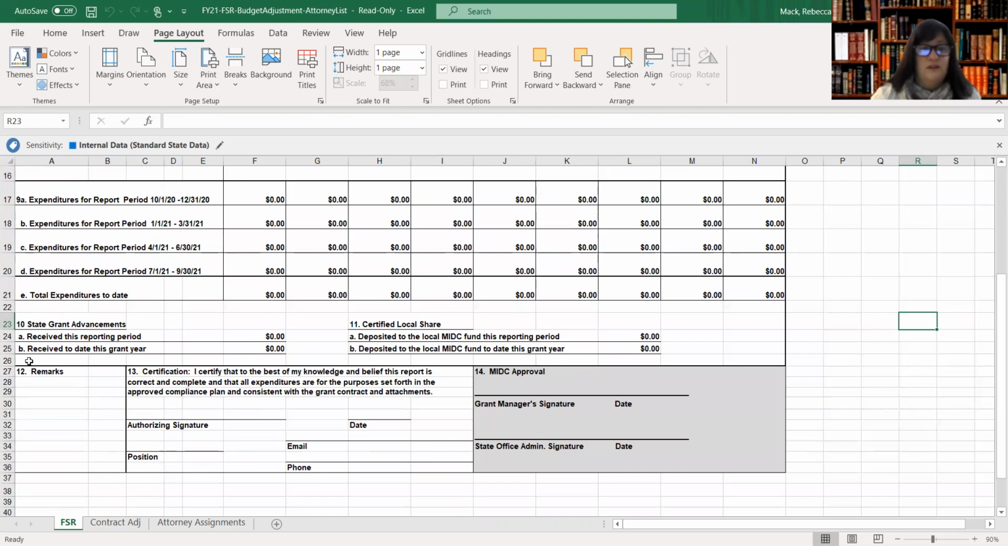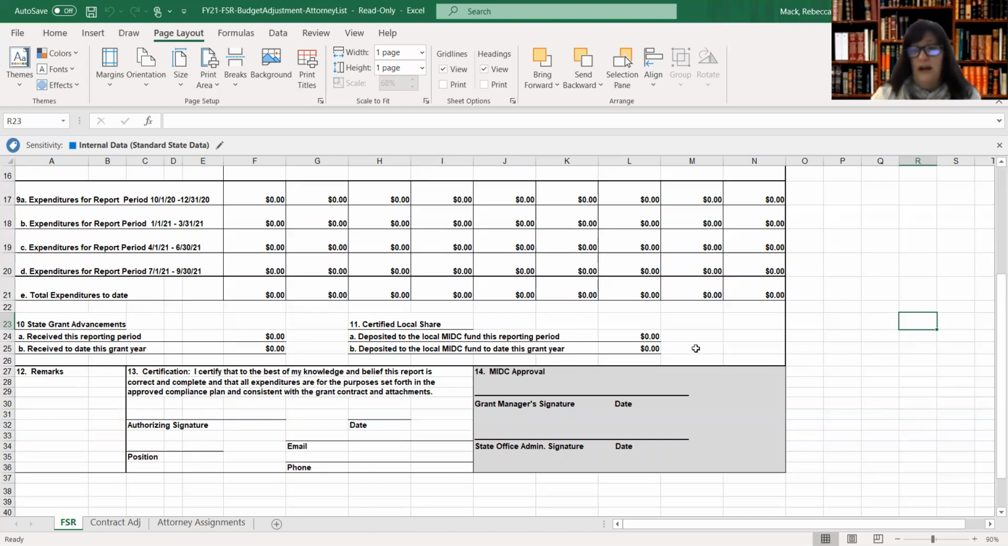The lines 23 through 26 or 25 on the report, sections 10 and 11, refer to first what was advanced to you during the period of this reporting, and then in question 11, what your certified local share is and what you have transferred into the fund for the report. Again, be aware that there is no requirement that you advance your funding into the MIDC fund at the local level, the certified local share, at any set time during the period.